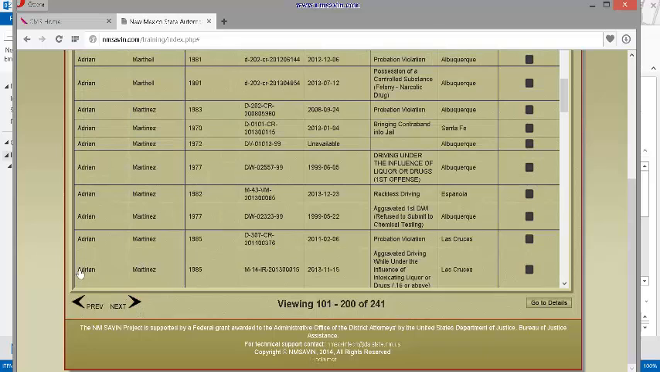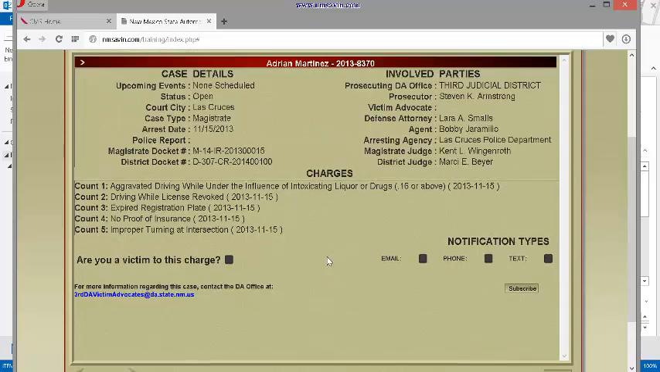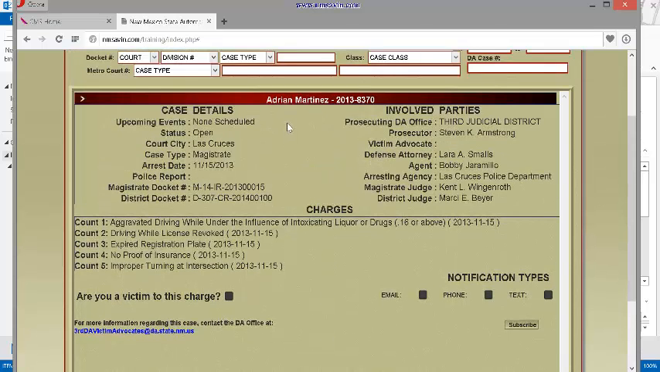Once you find the case that you're looking for, click on this black box and hit Go to Details. Here you will see your case details, the involved parties, the charges, and if you are a victim to this charge, you would check here, as well as your notification choice. You can pick email, phone, or text.